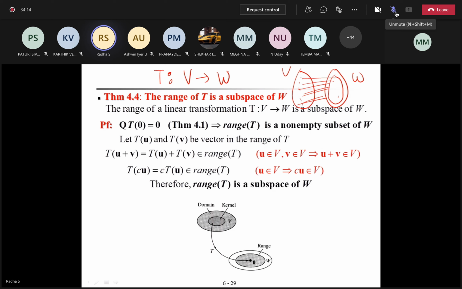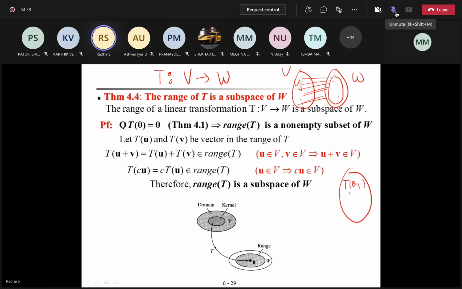It is very obvious that the image is a subset of W, but we need to say furthermore that it is a subspace of W. So how do you say it is a subspace of W? Suppose in W you have two elements. What will be the element format of W? T of V1, right?